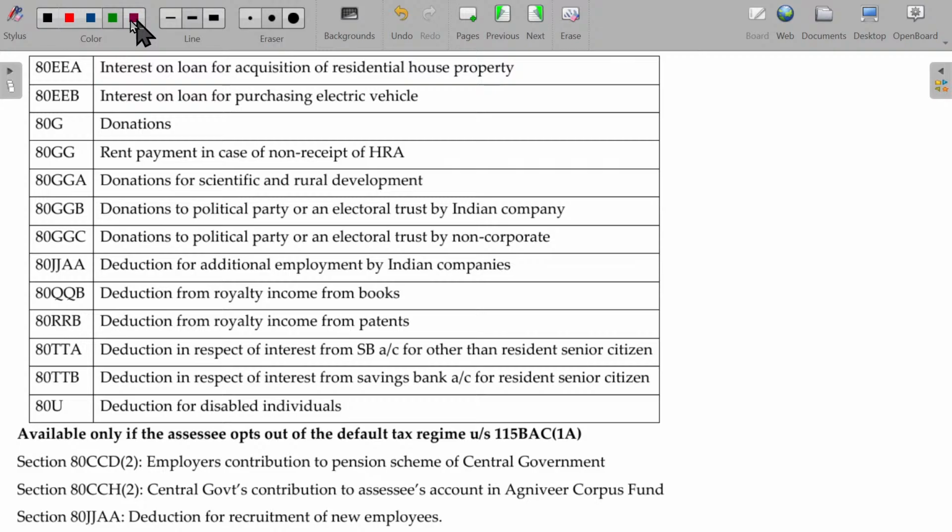So what are the items going to be covered here? 80G, 80GG, 80GGA, GGB, GGC.